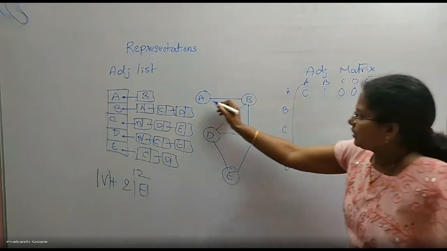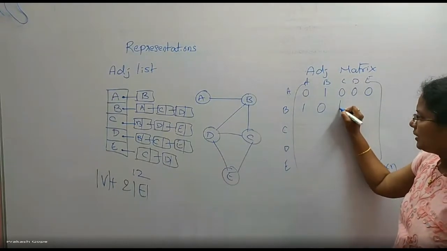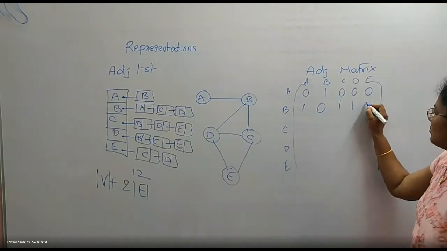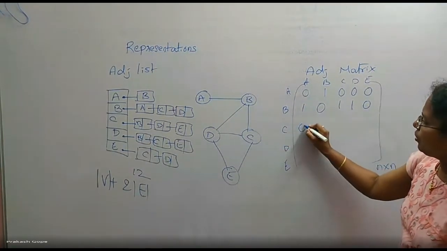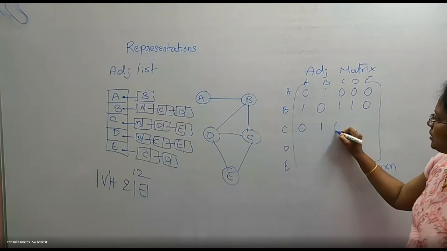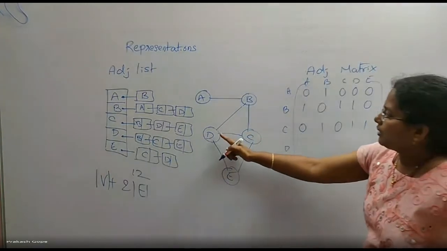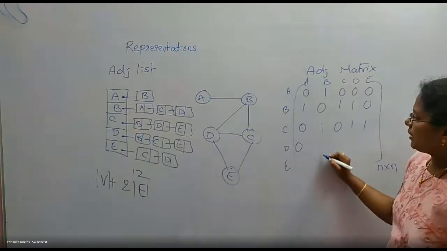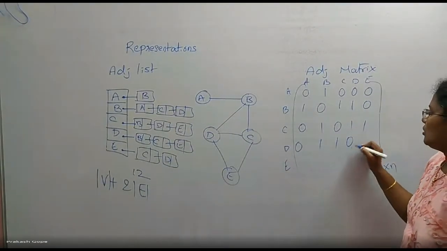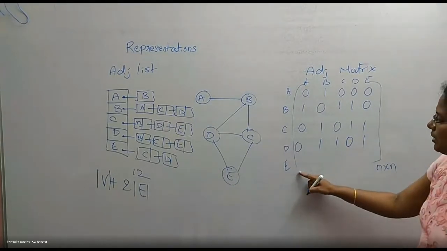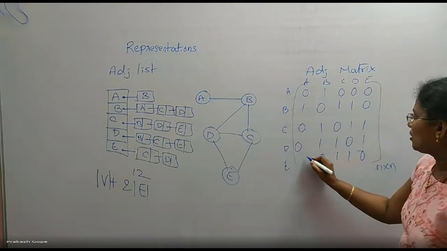B to A, yes. B to B, no self loop. B to C, yes. B to D, yes. B to E, no. Then from C, C to A, no. C to B, yes. C to C, 0. C to D, yes. C to E, yes. From D, no edge to A, yes, there is an edge to B. D to C, D to D, 0. D to E, yes. From E, I have only to C and D, remaining all are zeros.